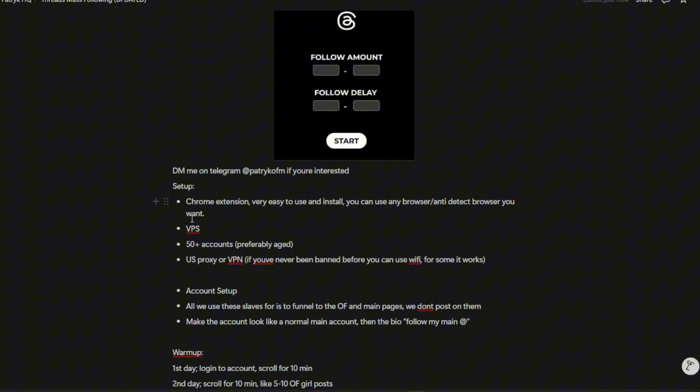Now, 50 plus accounts. This is what I recommend, but if you only do 5 or 10 accounts, you're not going to get the best results. Getting 50 accounts is not really hard, so you might as well do 50. That's the minimum I'd say you should be doing to get good results. I said preferably aged, because if you create them, the account health is worse and you'd have to do a longer warm up. So it's best to get aged, but if you're on a really low budget, you can create them. Just do a 7-day one instead.